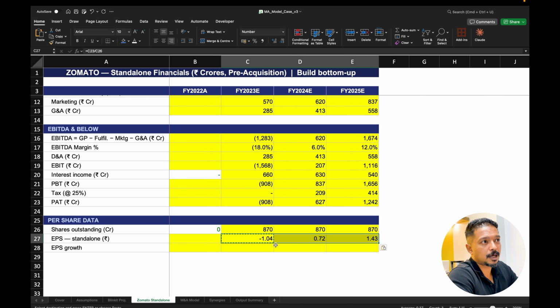Because remember, the shareholders have willingly agreed to be bought in an all-stock investment, which means from tomorrow Blinkit is not going to exist, which means that Zomato investors would be expecting that it has actually eventually affected the earnings, right? So let's go now to the M&A model.